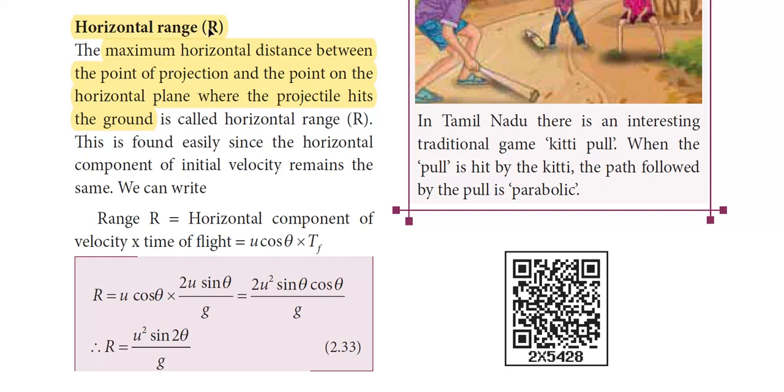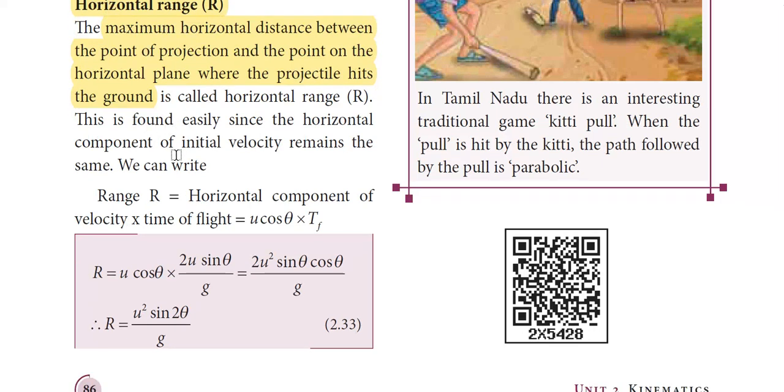In order to find the value of R, we know that distance is equal to velocity into time taken. Range is nothing but the horizontal distance or the maximum horizontal distance traveled. Okay, so range R is equal to horizontal component of velocity into time of flight. This equation is of the format distance is equal to velocity into time taken. In the horizontal direction, the velocity is u cos theta, and the time taken is the total time, which is the time of flight, which is given as Tf. Right? So what I can say is the range R is equal to u cos theta into Tf.